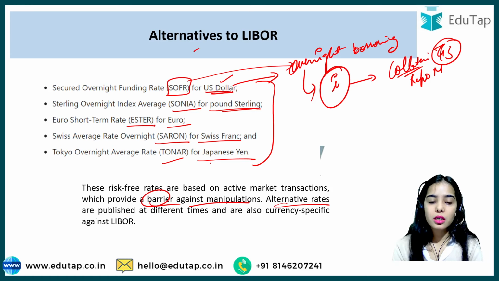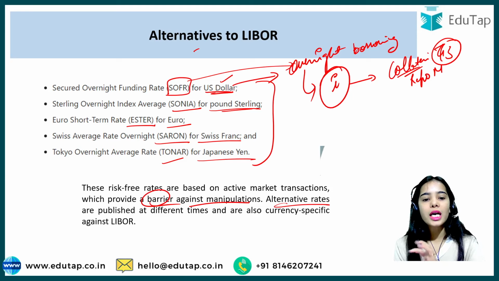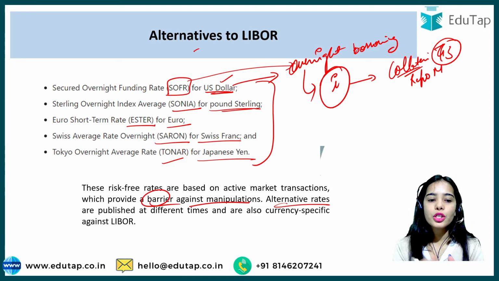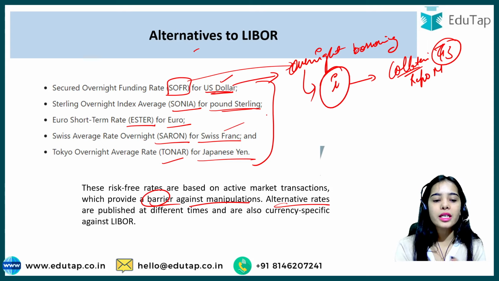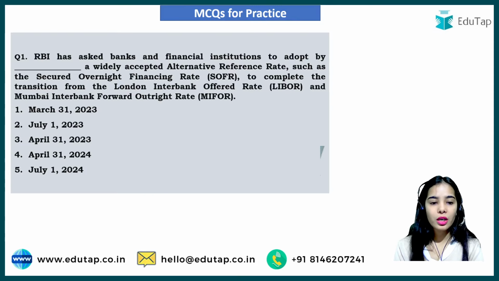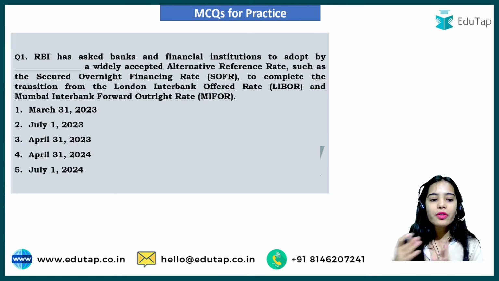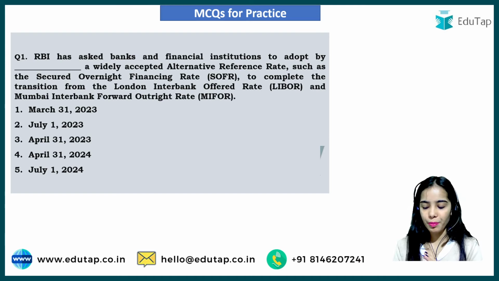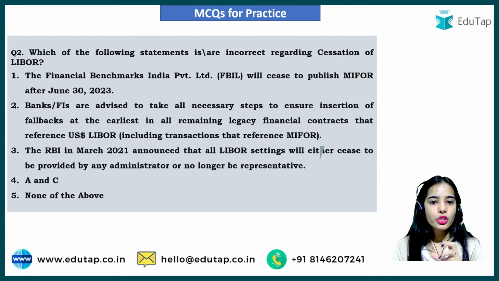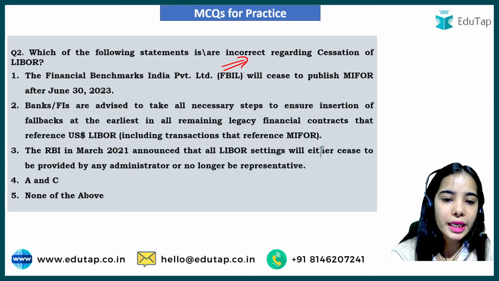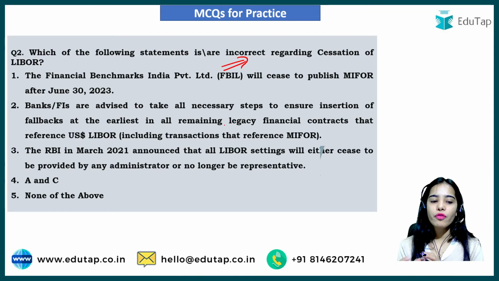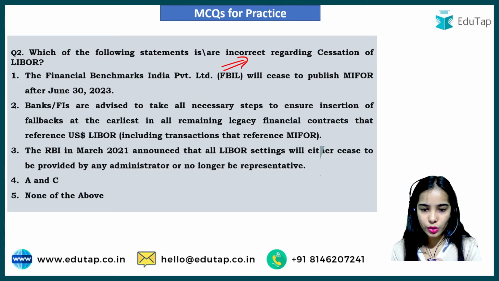That is, if the Federal Reserve is releasing it, it is specially for the US dollar. If Switzerland is releasing it, it is specially for the Swiss franc. Okay, so this is the first question. I hope you will be easily able to answer this question. You just have to tell from when the adoption of the alternative reference rate will be complete, and the complete transition away from LIBOR will happen from which date. So this is the second question, in which you have to tell the incorrect statement regarding the cessation of LIBOR. I hope you will be easily able to answer this question also.